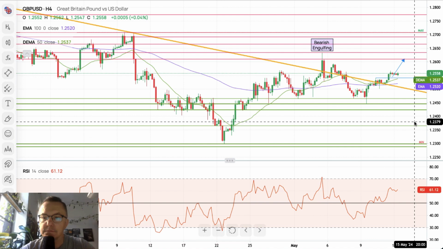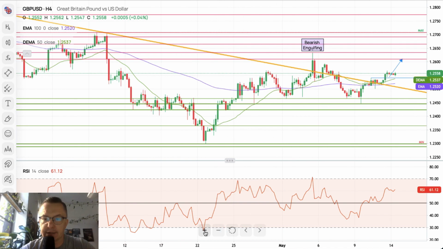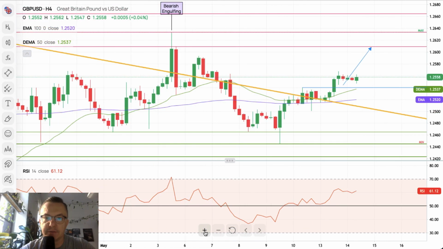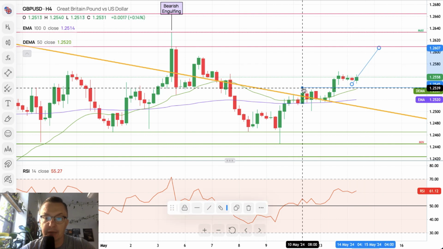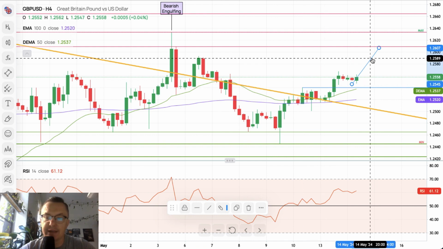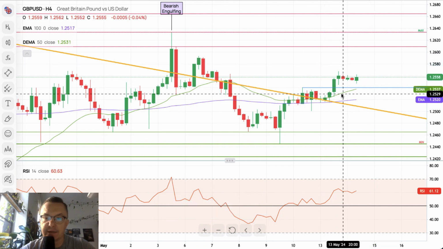Cable. For our time frame chart of cable, let me just zoom in. There you go. So our scenario works perfectly. We have a breakout above the level of 1.2540. This breakout is valid, and now we are just basically moving higher.